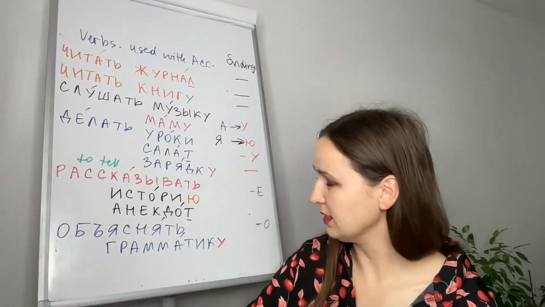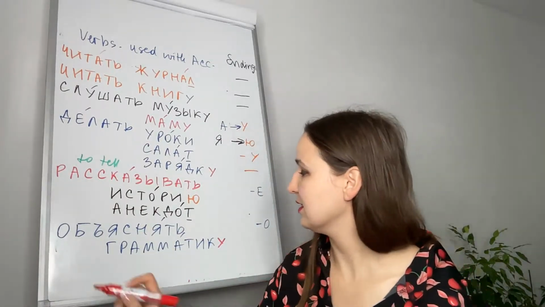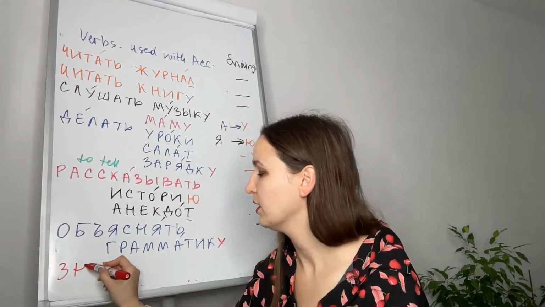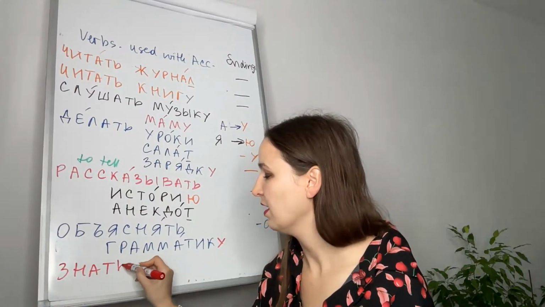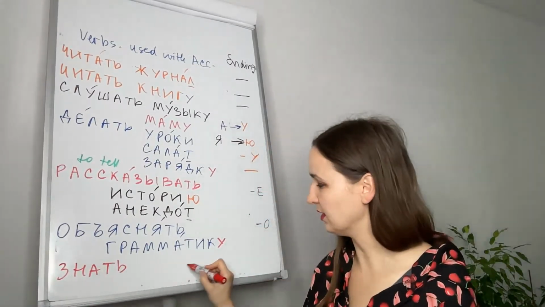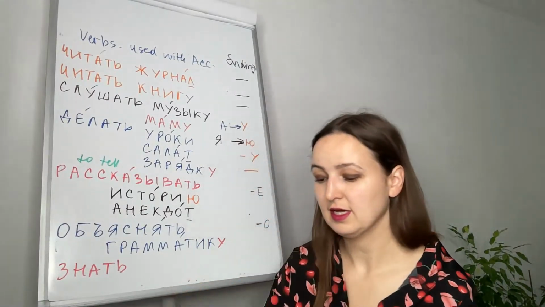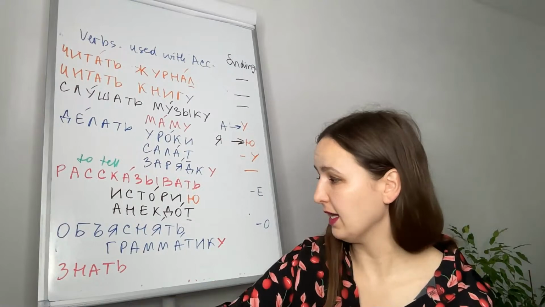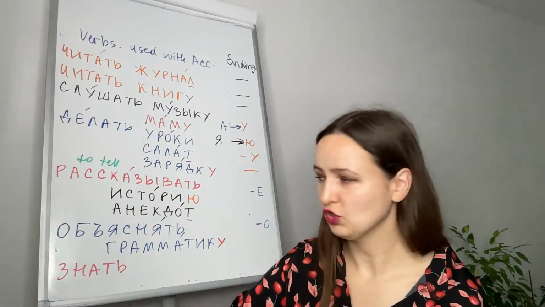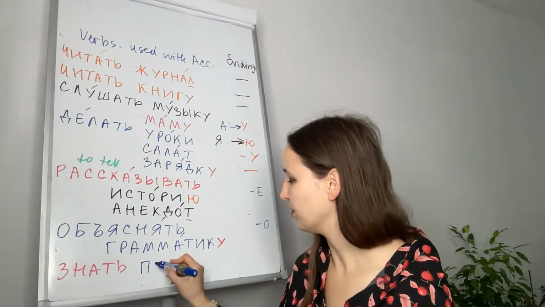Следующий глагол is знать. To know. Знать. After this verb as well, the noun will be in accusative. Например, знать правила. To know the rules.